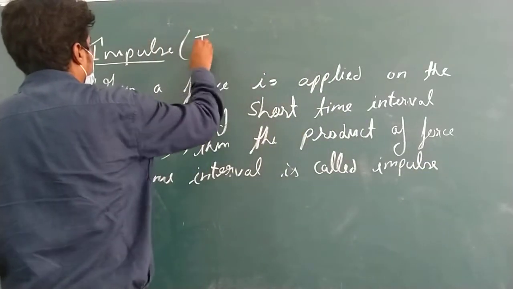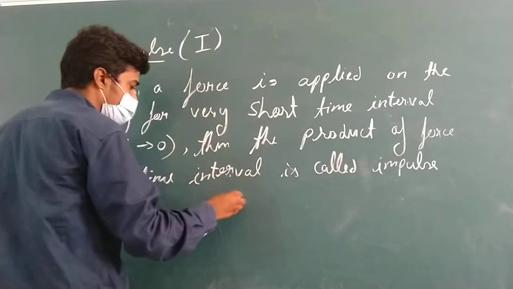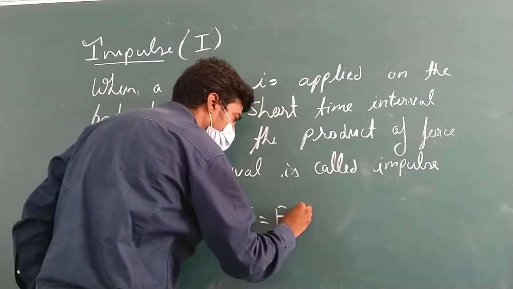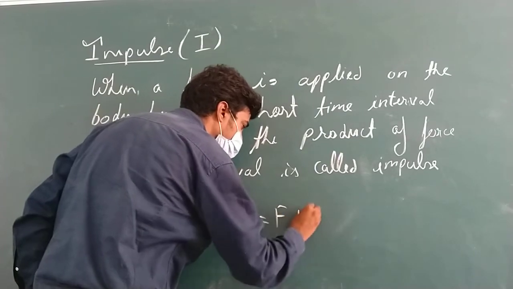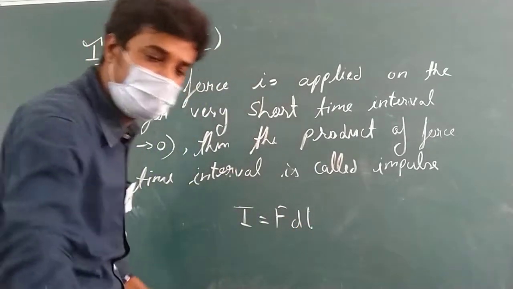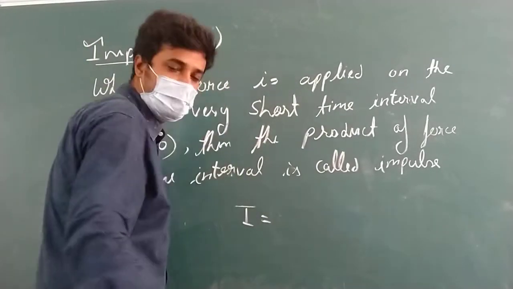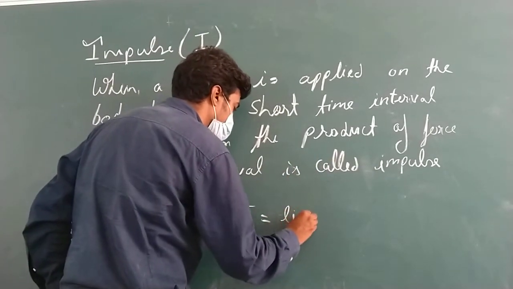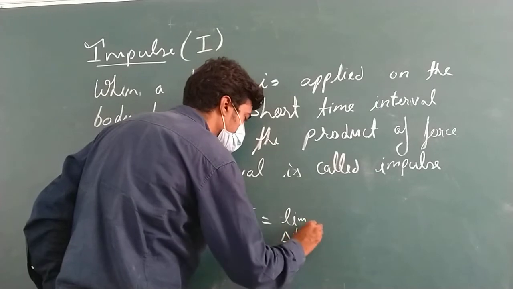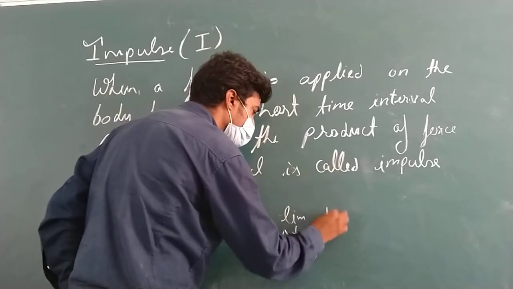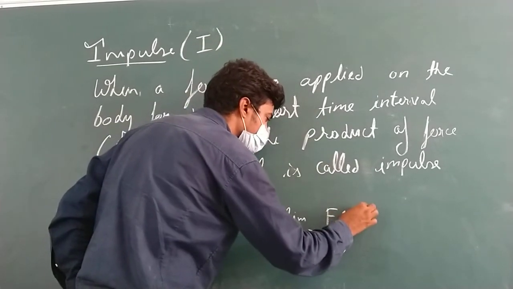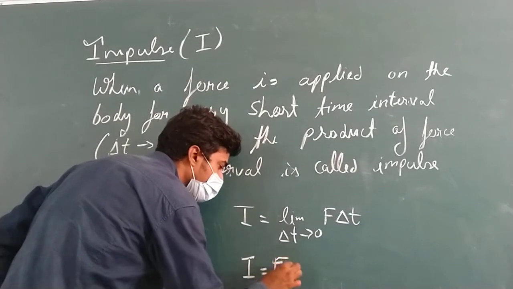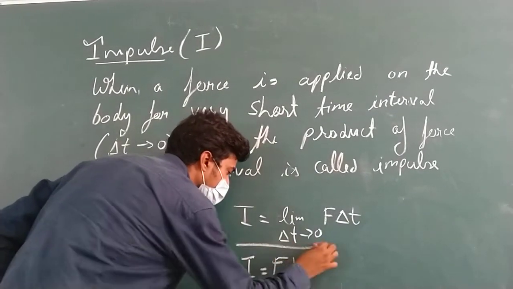Denoted by capital I. This is impulse. I is equals to F dt. You can also write like this. Just a second. In this case, limit delta t is tending towards 0, F delta t, which can be written as I is equals to F dt.